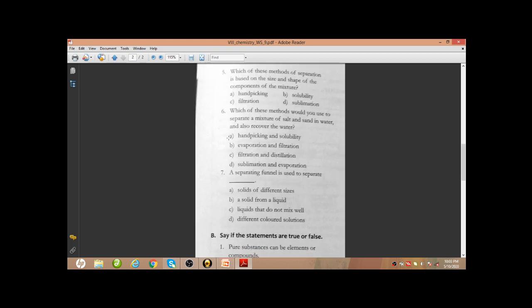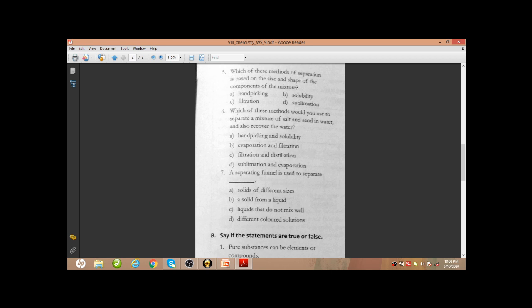Next, which of these methods of separation is based on the size and shape of the components of the mixture? So size and shape, depending on this, we will be choosing hand picking. So hand picking is the correct option.